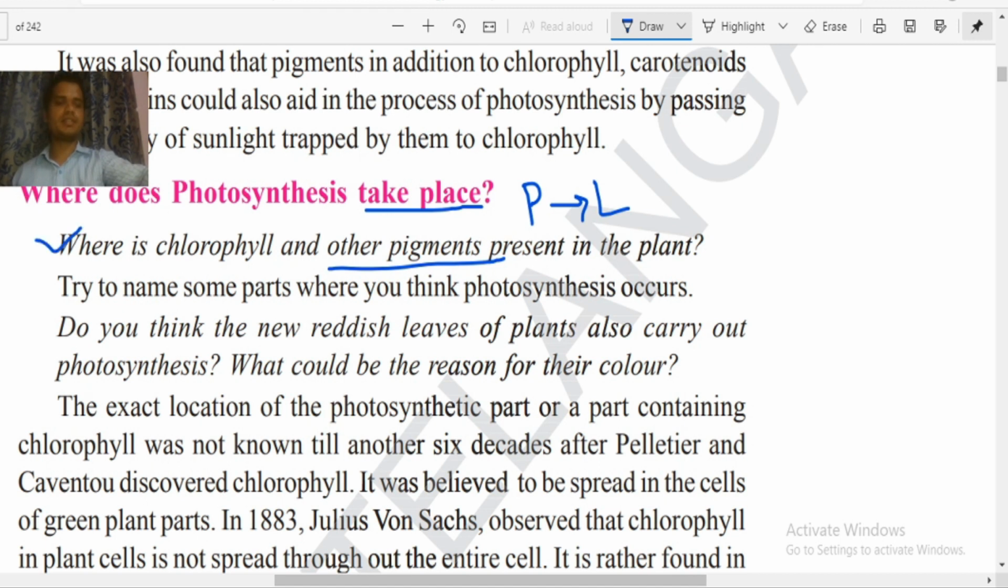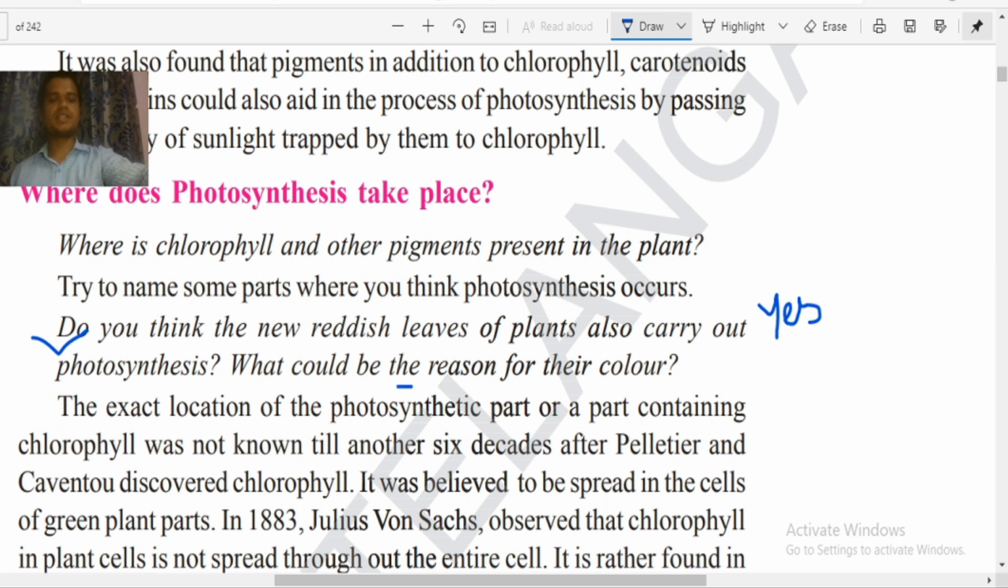So why am I reading all these things and giving answers to you? Because it is very important and useful for your future examination. Inside the examination, they will give you these types of questions for 1 mark or 2 marks. So if you don't know the answer, you are unable to find it. So that's why I am explaining everything to you. You have to pay attention. Now try to give the answer. Do you think the new reddish leaves of plants also carry out photosynthesis? Then the answer will be yes. Yes, the newly formed leaves also perform photosynthesis.